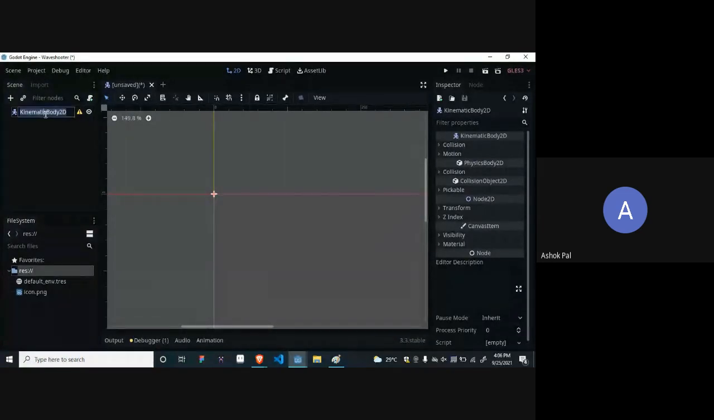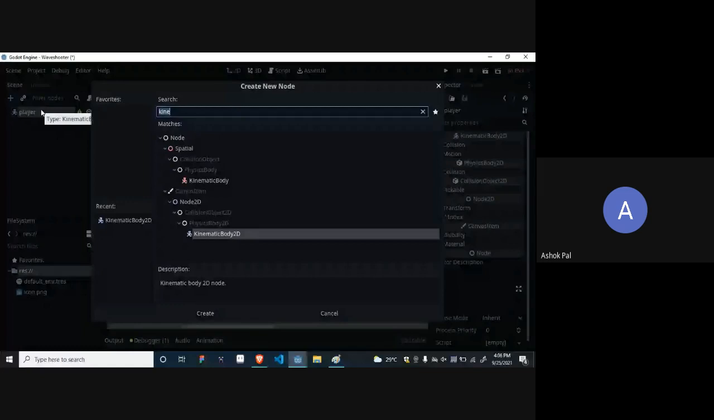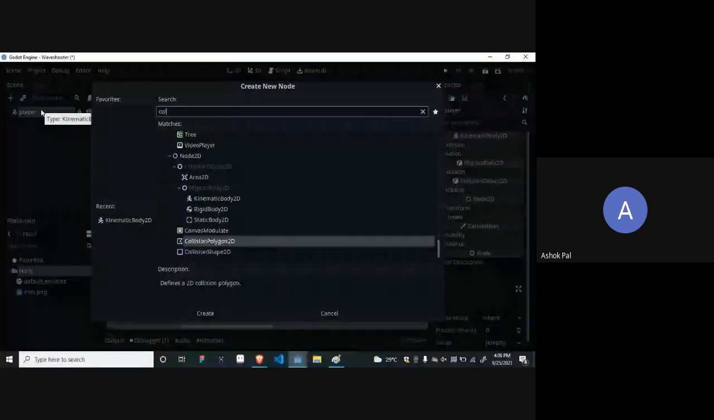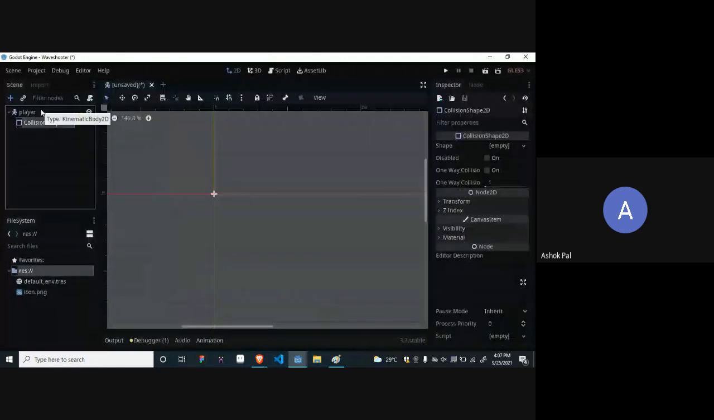I will just rename it, because I like to rename my nodes, to player. Now let's add collision shape 2D. Collision shape 2D, see, it is there. Just press enter and the collision shape 2D will come. Now again, it's showing an exclamation mark.